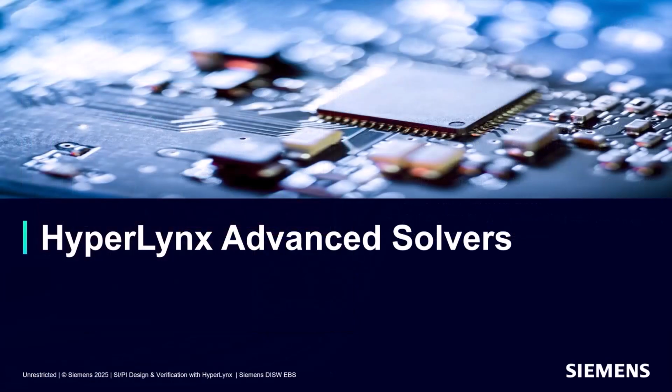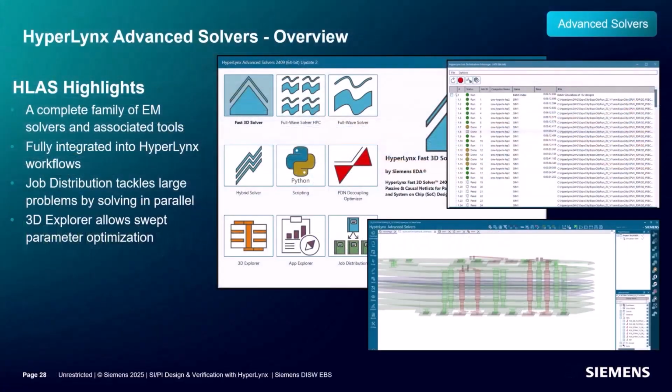Now, let's take a look at Hyperlynx's Advanced Solvers. Hyperlynx Advanced Solvers is a complete family of electromagnetic solvers that is fully integrated into the Hyperlynx workflows. This integration includes 3D areas, 3D Explorer, parasitic extraction, Advanced Decoupling Wizard, and more. Hyperlynx Advanced Solvers support job distribution for high-performance parallelization. 3D Explorer comes loaded with customizable templates of common structures such as single and differential vias, cables, breakout patterns, and more. Simple swept parameter analysis can be set up to explore trade-offs and quantify design margins.